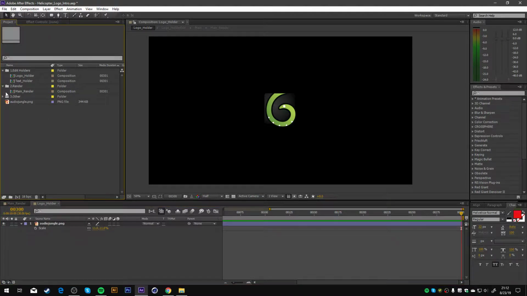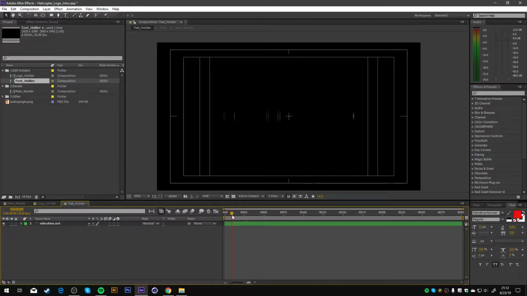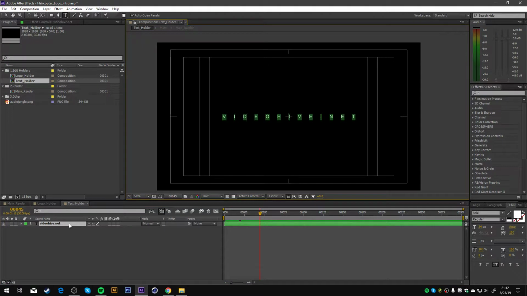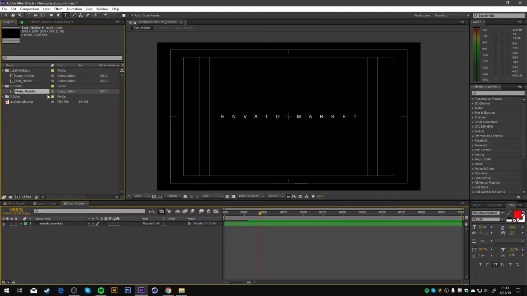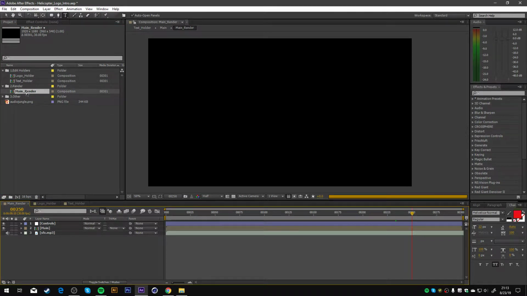Alright, for the text you go into the text folder composition, double click. As you can see, this is an animation to it, so if you like it, just double click to edit, then you can type whatever you wish. Alright, and for the main render, double click into the main render composition and you will see it's all updated.